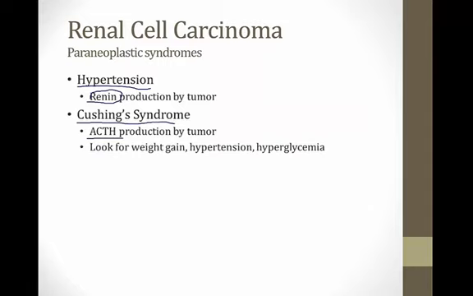So what you want to look for to recognize a Cushing syndrome is a patient who has weight gain, hypertension, and hyperglycemia. These are all symptoms of high cortisol levels as a result of the ACTH produced by the tumor.